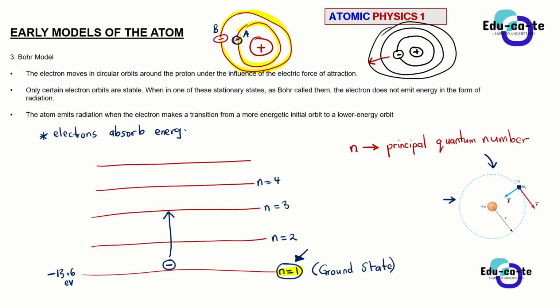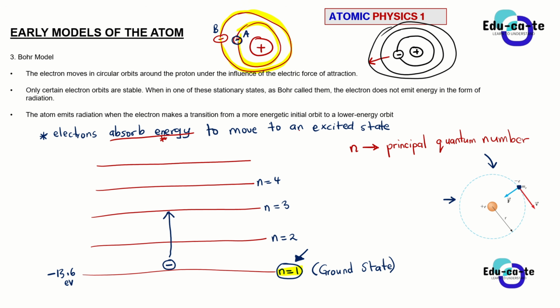And when electrons absorb energy, they move to an excited state. So whenever you hear the word state in physics, we're talking about the energy level. That's the meaning of the word state. So the electrons absorb energy. That's the main point.